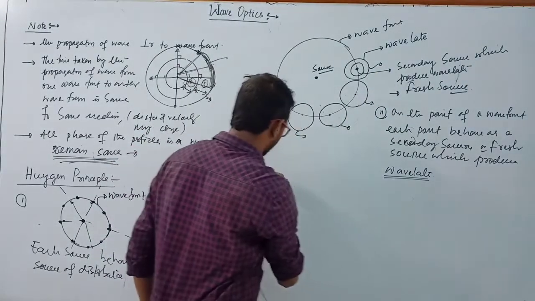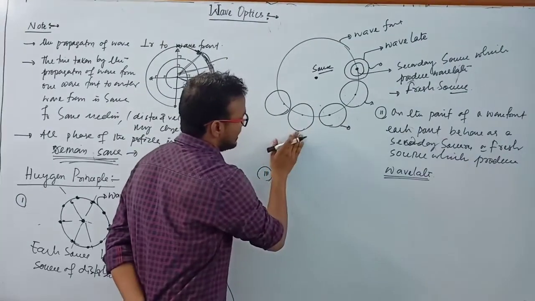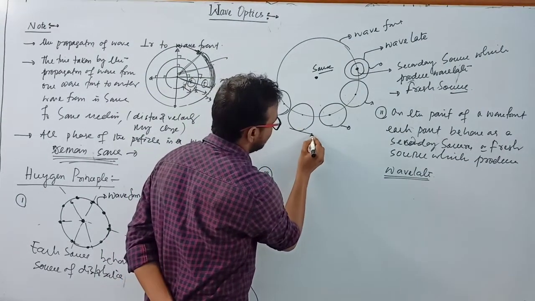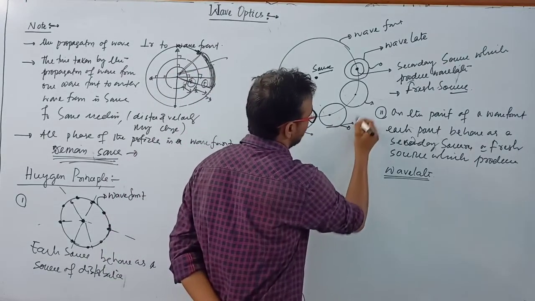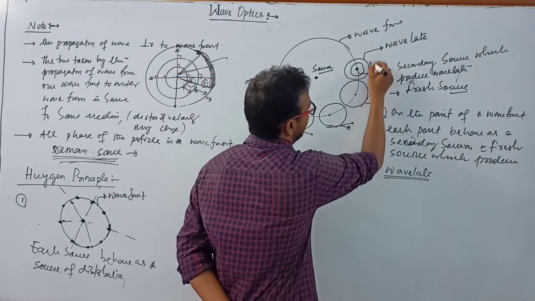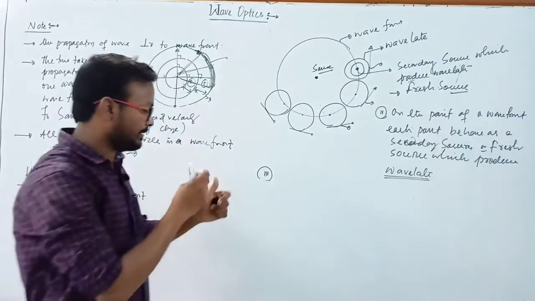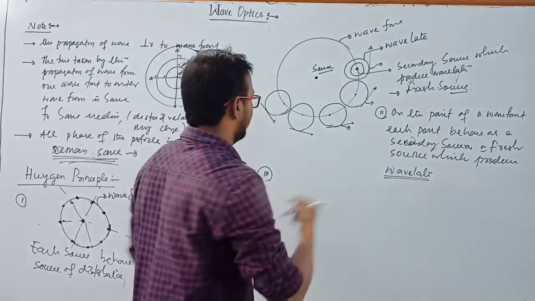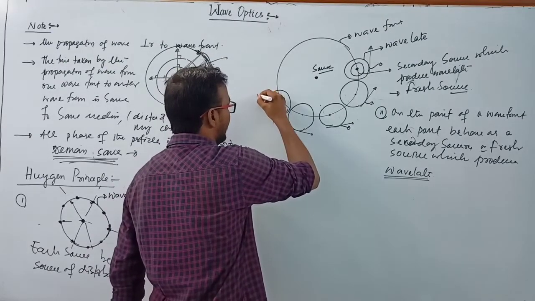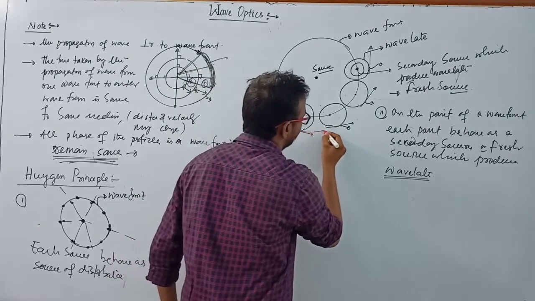Next, the third point. Now we have to draw a tangent on the wavelets like this. Here a tangent, and this is also a tangent, this is also a tangent, and here also a tangent. According to Huygens, now draw a geometrical envelope. Now we have to draw an envelope here like this.